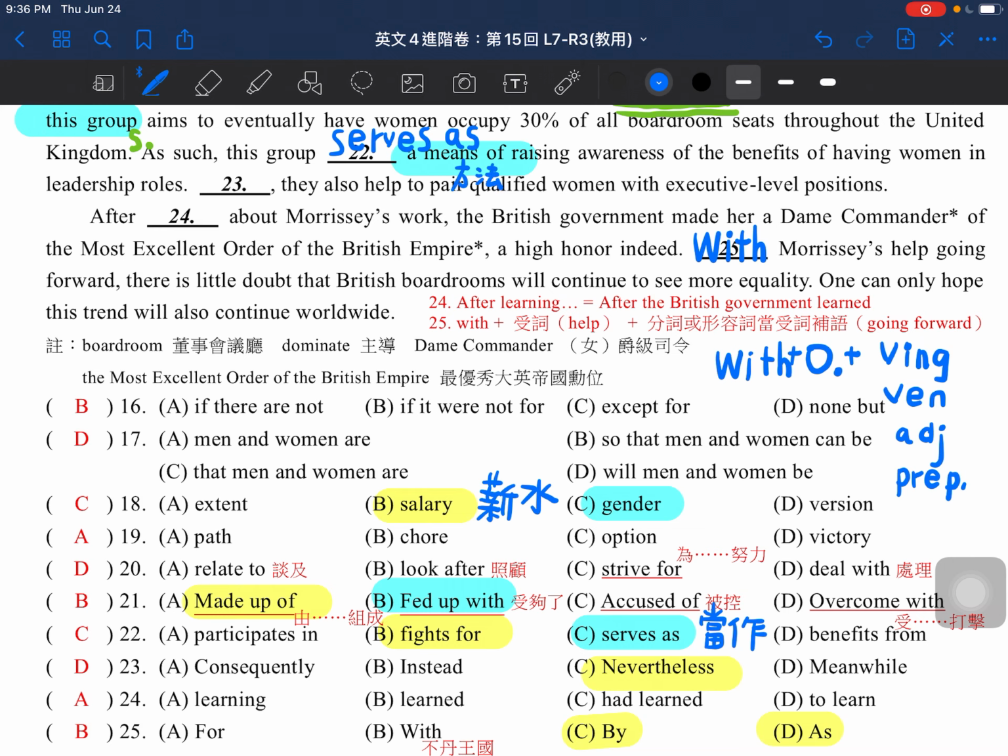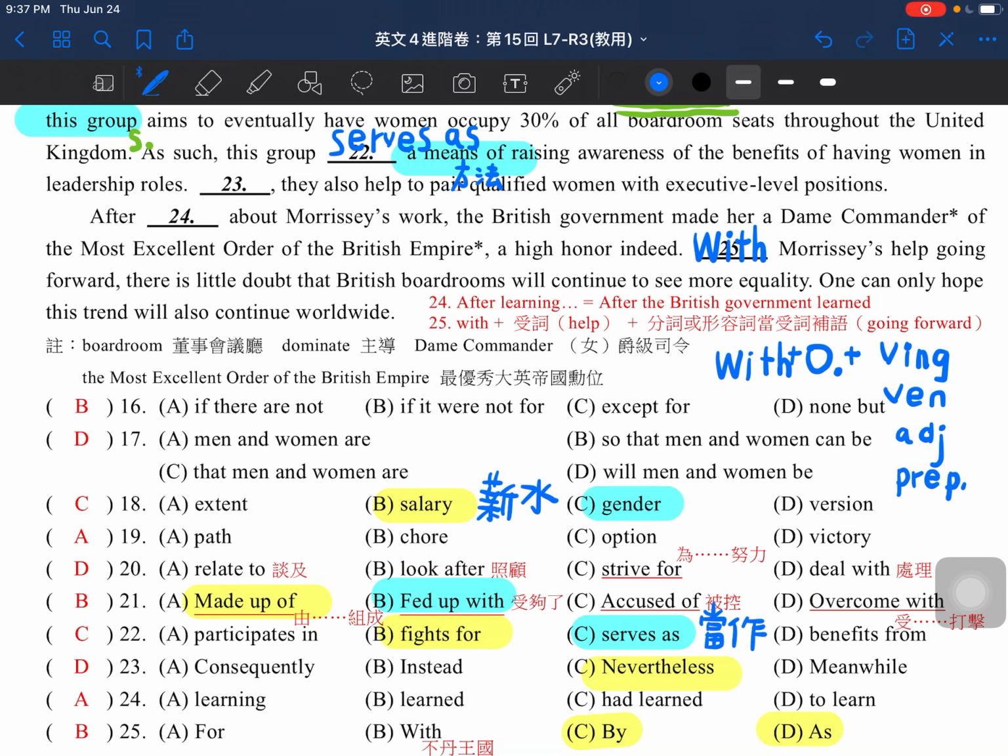Okay, as a way of something. So this group serves as a way of raising awareness. If we want to choose the word fight for, we will simply say something like, this group fights for awareness of the benefits of having women in leadership roles. So there'll be, this group fights for raising awareness or fights for the awareness of the benefits of having women in leadership roles. So that's why we will not have the phrase a means of.